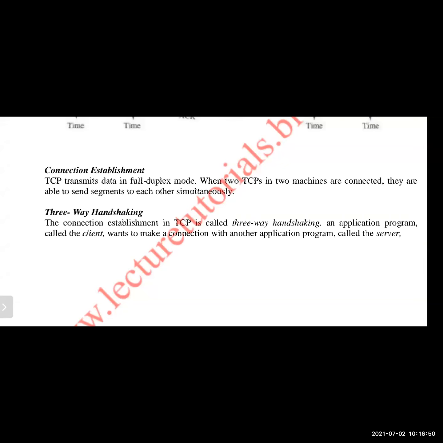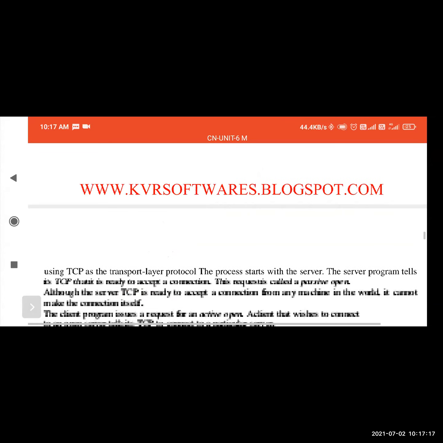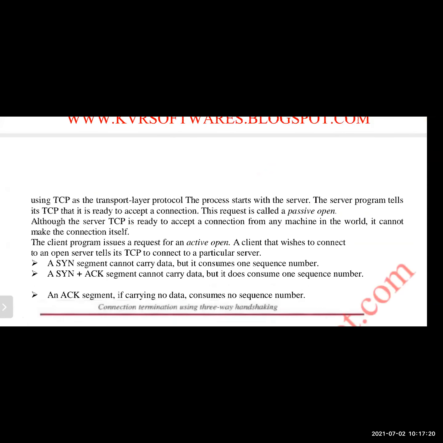Okay, see here. When we come to this handshaking in the connection establishment, see the points where we have the connection establishment in TCP is a 3-way handshaking. An application program called client wants to make a connection with another application program called server, using TCP as the TCP layer protocol. By using the TCP, they want to make a connection. Before connection, what will happen before that connection request has been sent?